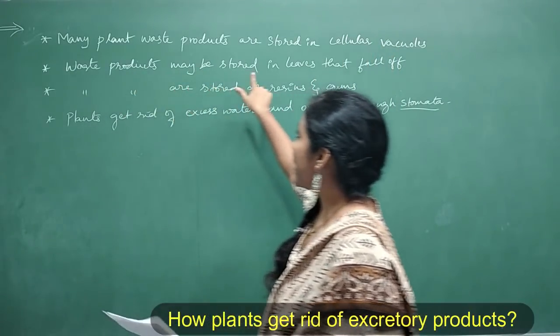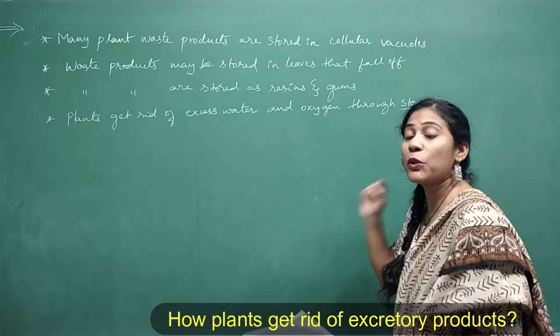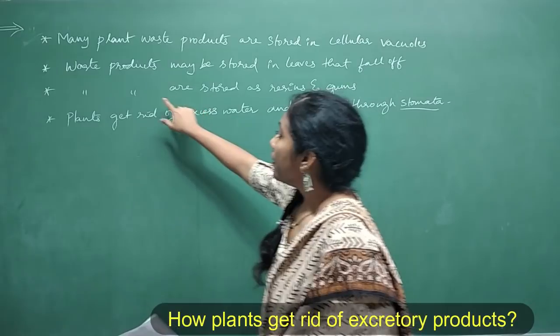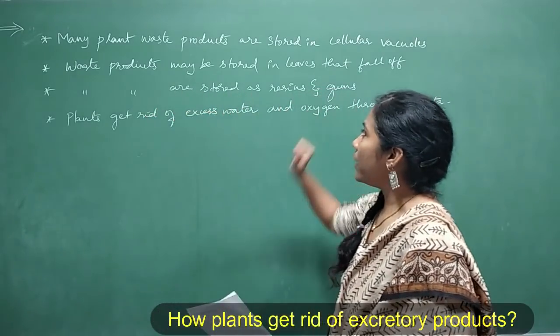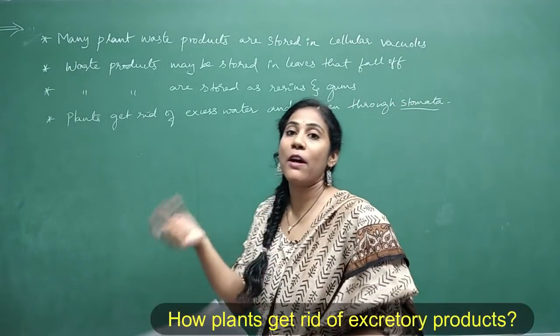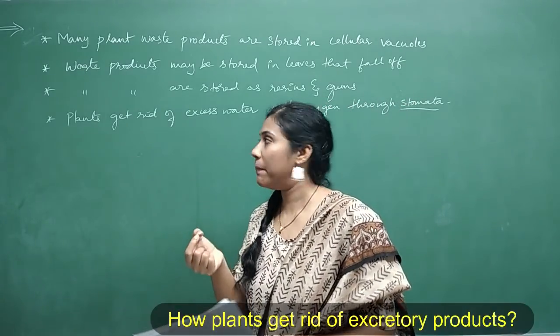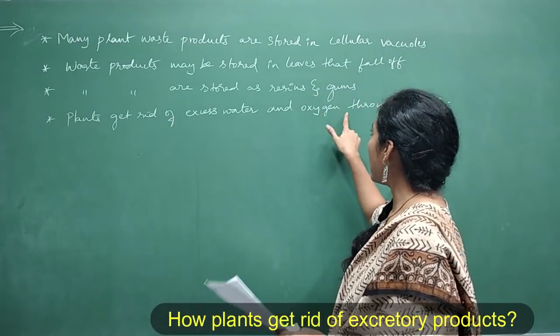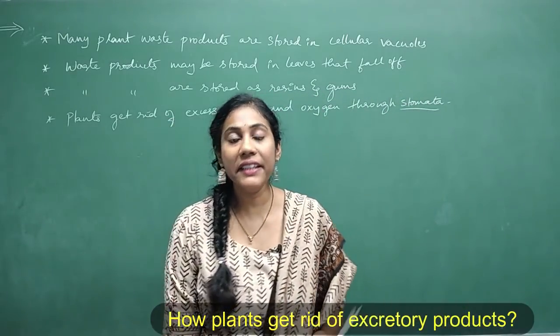Waste products may be stored in leaves and those leaves later fall off. Clear? Waste products are also stored as resins and gums, and these resins and gums can come out from the bark part of a plant. And plants get rid of excess water and oxygen through stomata, right?